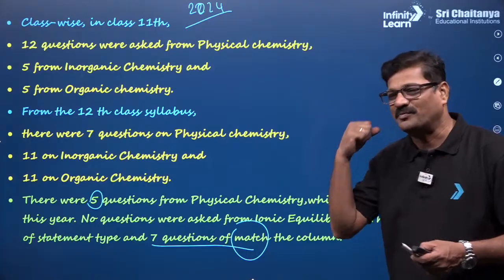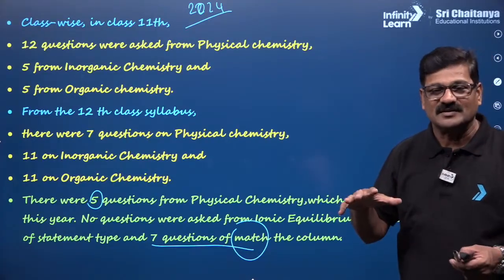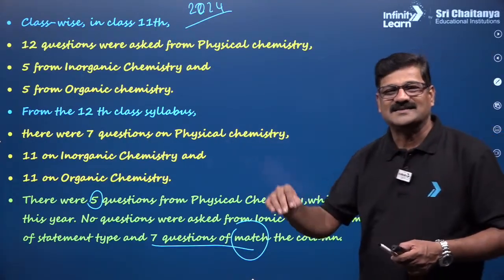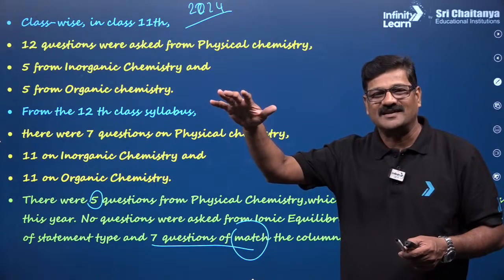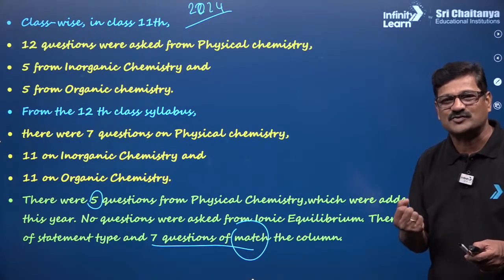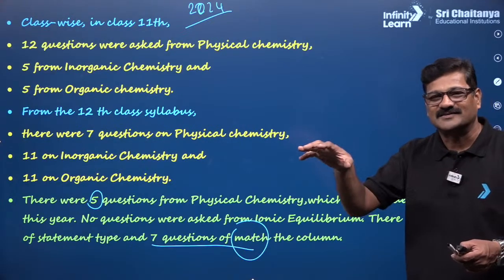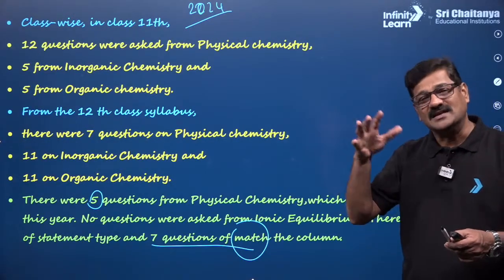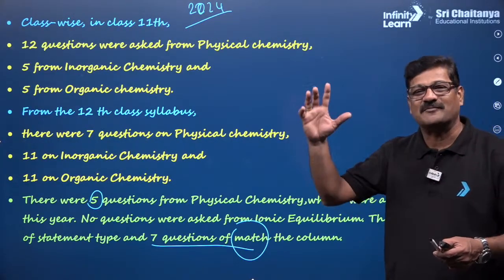So people studied in the JEE fashion. On the other hand, what happened? The JEE paper standard is a little easier. So NEET preparing students thought, the NEET paper should also be easy, like your JEE paper.